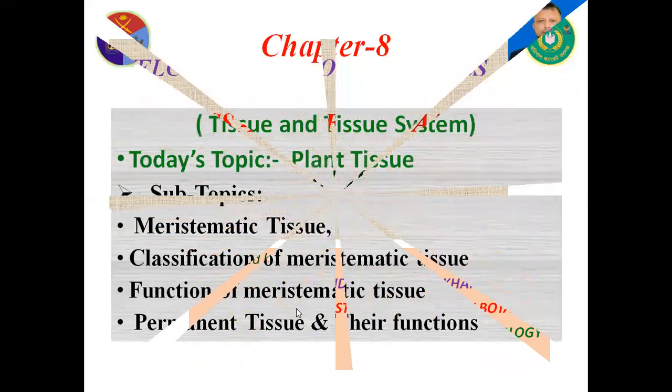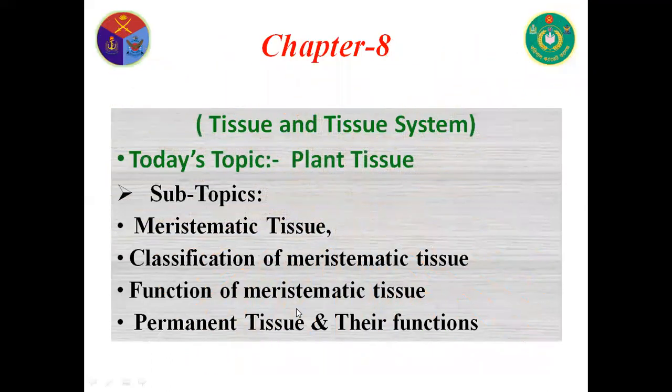Our today's topic is Tissue and Tissue System, Chapter 8 of your textbook. Subtopics: meristematic tissue, classification of meristematic tissue, functions of meristematic tissue, permanent tissue, and their function.